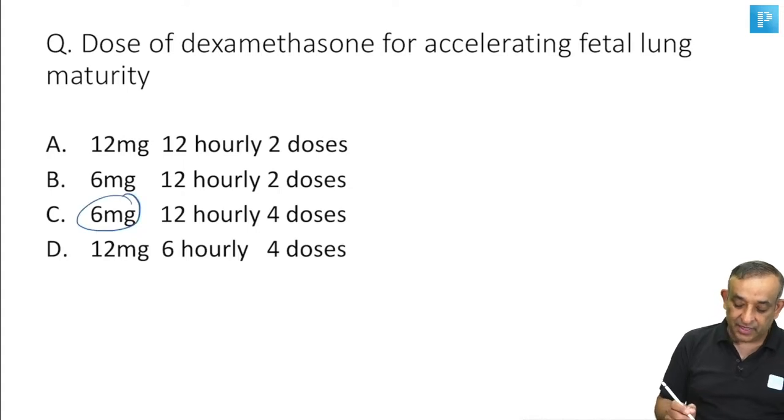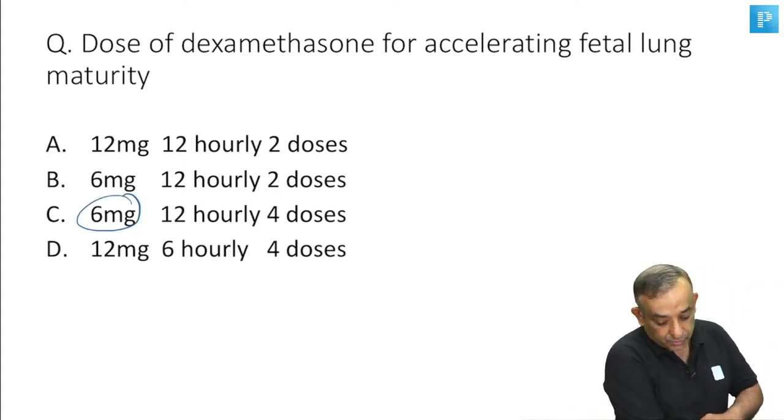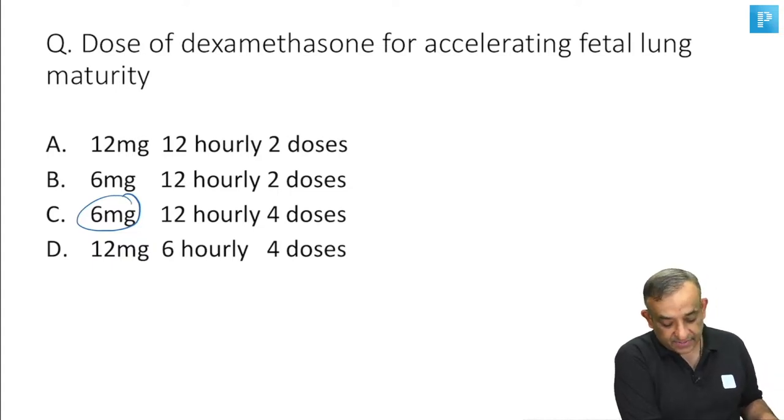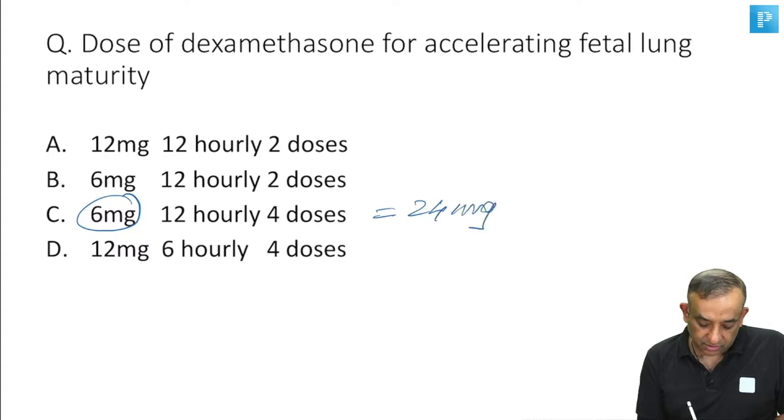Whether you give it 12 hourly or 6 hourly, whether 2 doses or 4 doses, what is the answer, guys? C. Yes, 6 milligrams 12 hourly, 4 doses, and that is 24 milligrams. So what is the dose of betamethasone?